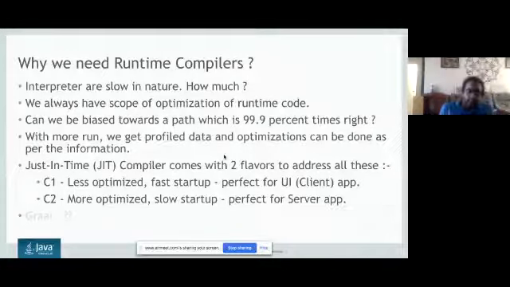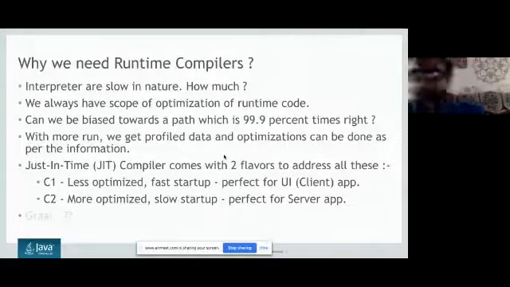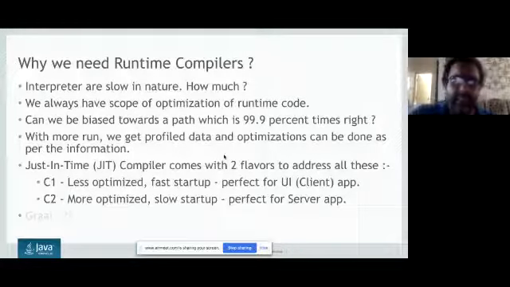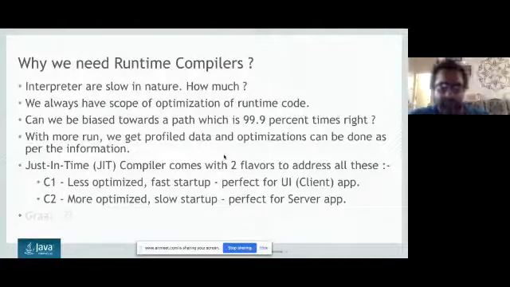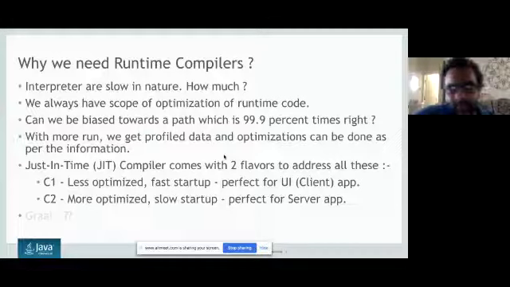Okay, now entering into the just-in-time compiler. Before going into Kotlin, I know the Kotlin folks will be very eager, but it's more of an engineering thing. You need to understand this to understand how Kotlin performs, or even why some of the APIs in Kotlin are written the way they are. Okay, so we will understand all these things. Just-in-time compilers come in two flavors, and in a later slide we will understand that there are four different phases. One of the just-in-time compilers is less optimized, which we call the C1 compiler, and the other is the C2 compiler.